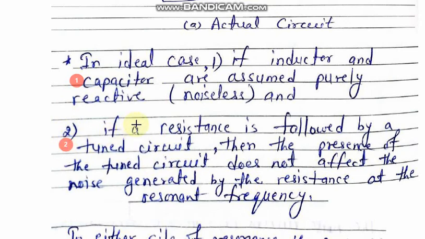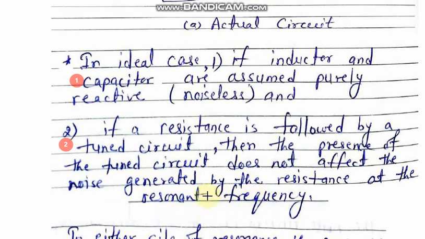The second case that we are going to assume is that if a resistance is followed by a tuned circuit, then the presence of the tuned circuit does not affect the noise generated by the resistance at the resonant frequency.